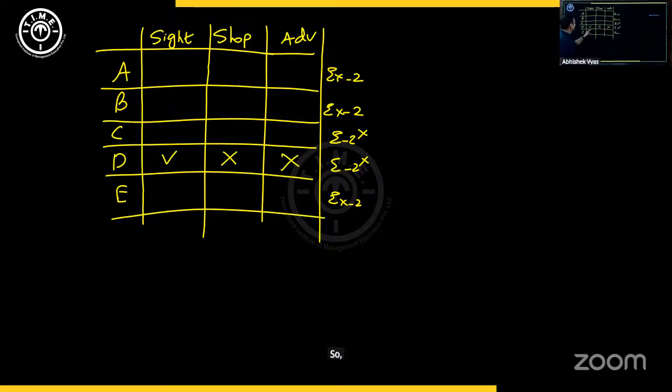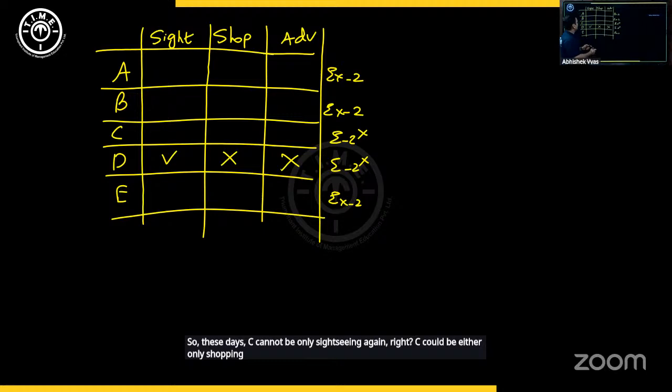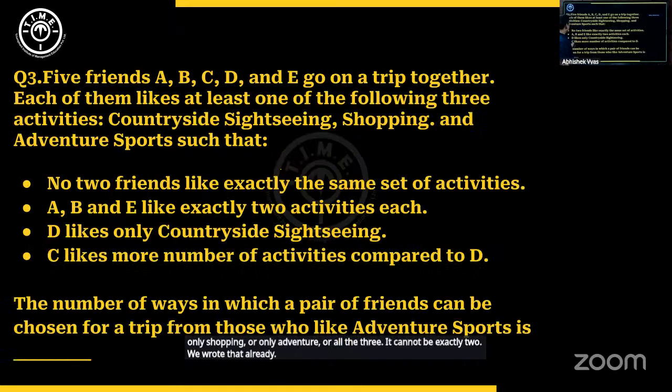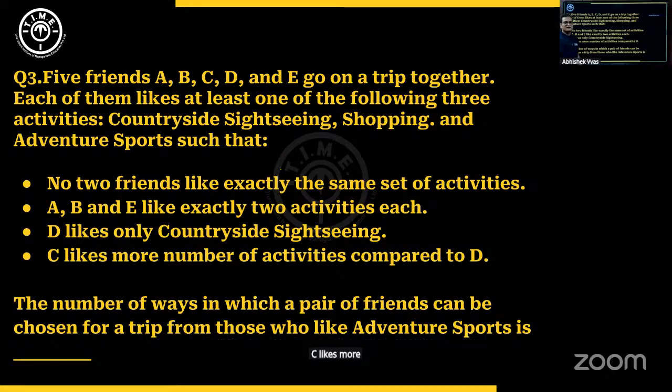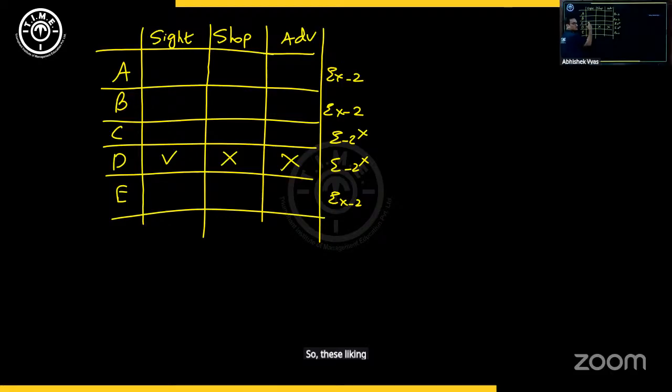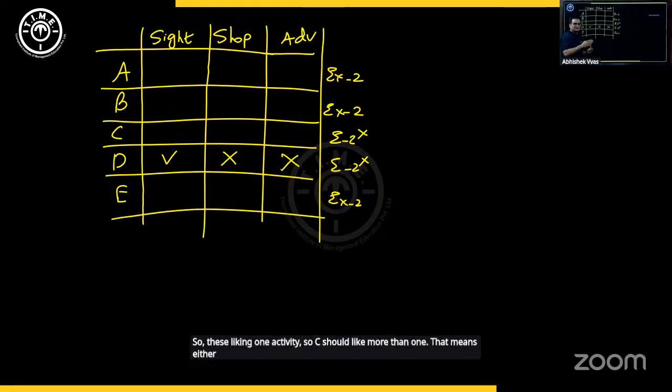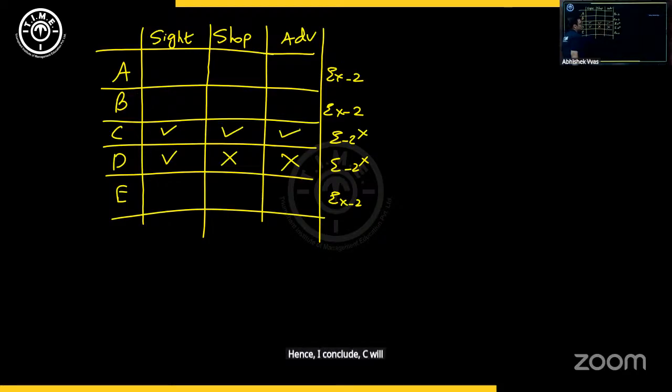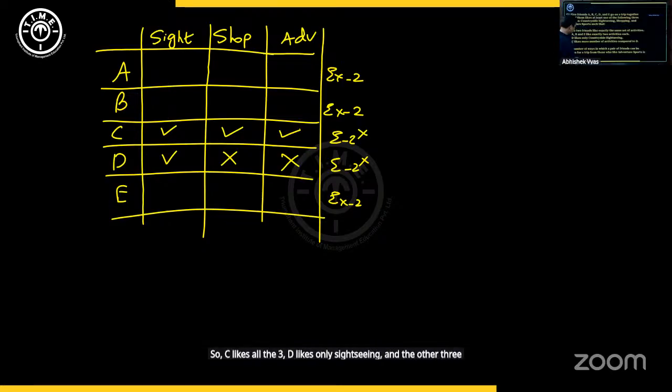So D is this. C cannot be only sightseeing again. Right? C could be either only shopping or only adventure or all the 3. It cannot be exactly 2. We wrote that already. C likes more number of activities when compared to D. Means what? So D is liking one activity. So C should like more than one. That means either 2 or 3, but 2 is not possible. Hence I conclude C will like all the 3. So C likes all the 3, D likes only sightseeing, and the other 3 like exactly 2.